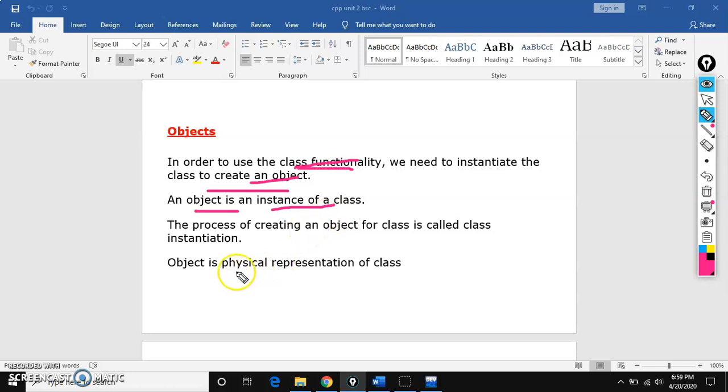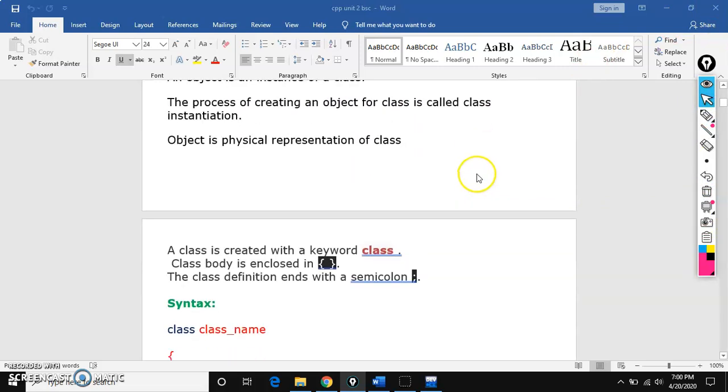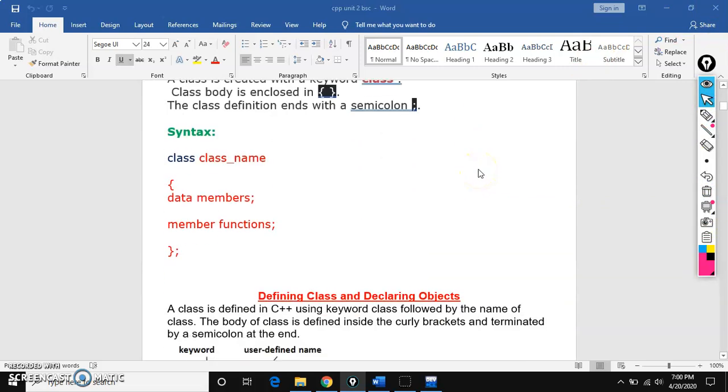So object is a physical representation of a class. Class is logical, object is physical. I'll show examples of what is physical, what is logical, what are the copies, what are the instances of the class. And we have syntax.